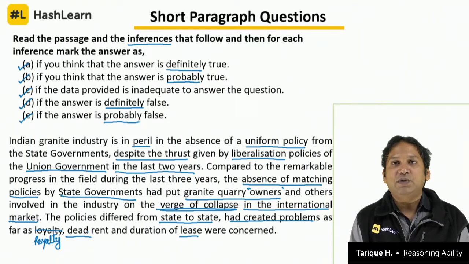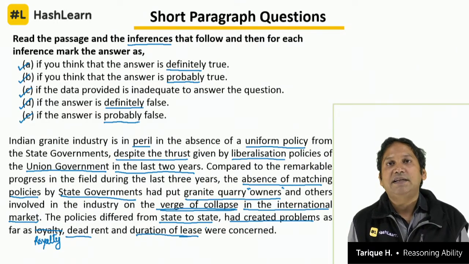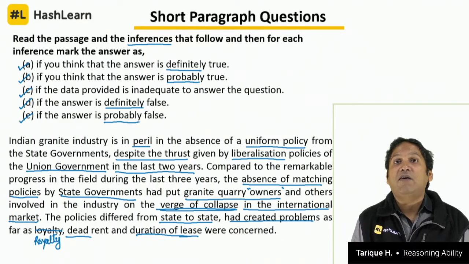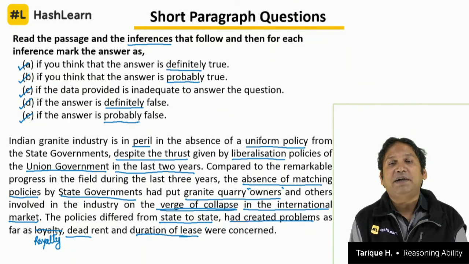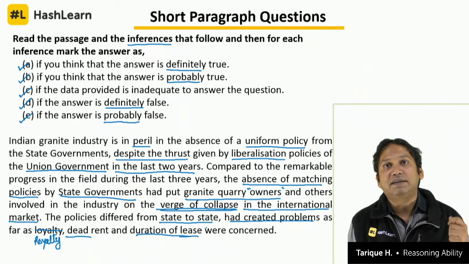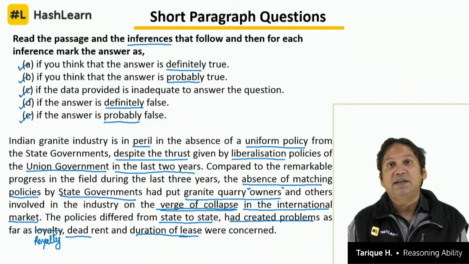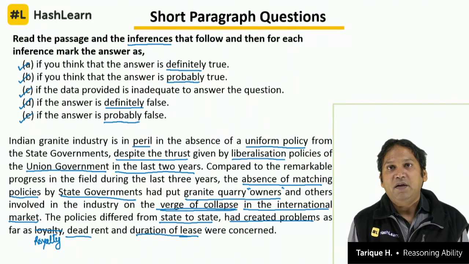Now it is not necessary to know these things to answer these questions, I am just adding to your awareness, to your GK. So because of royalty, dead rent and duration of lease, the mining industry is in peril, and mainly because of lack of uniform policy. When we read this, we understand every concept that is given. Every keyword can play an important role in determining the right answer for the question. That is how we read, with understanding, with comprehension. This is why we also call them critical reading questions. You have to be critical while reading, you can't just read superficially.